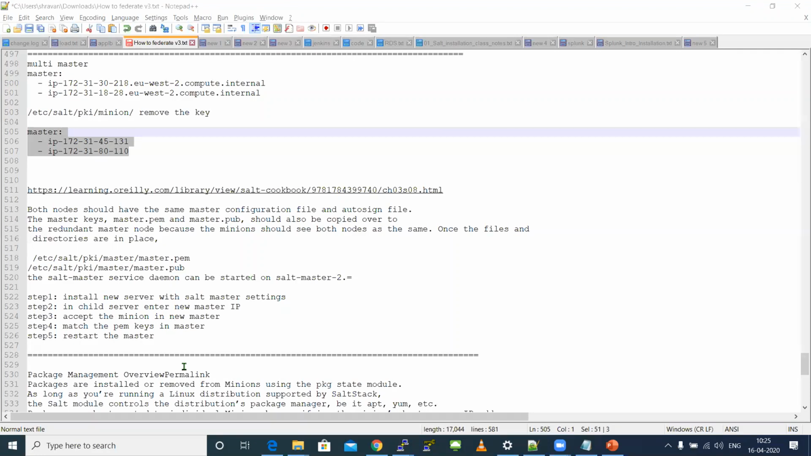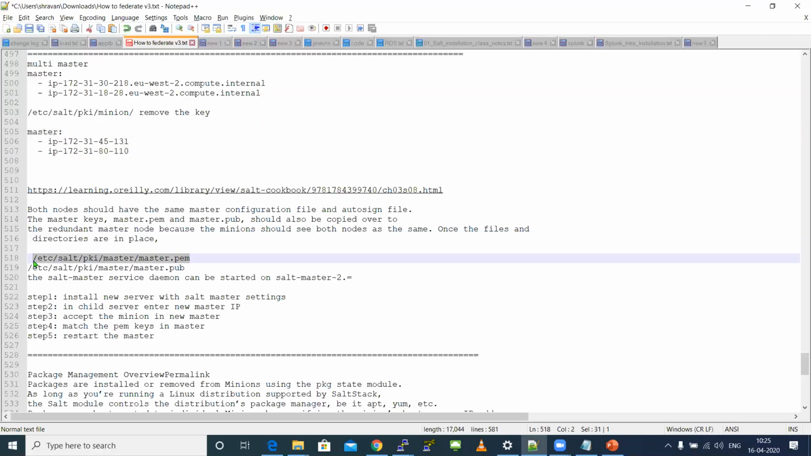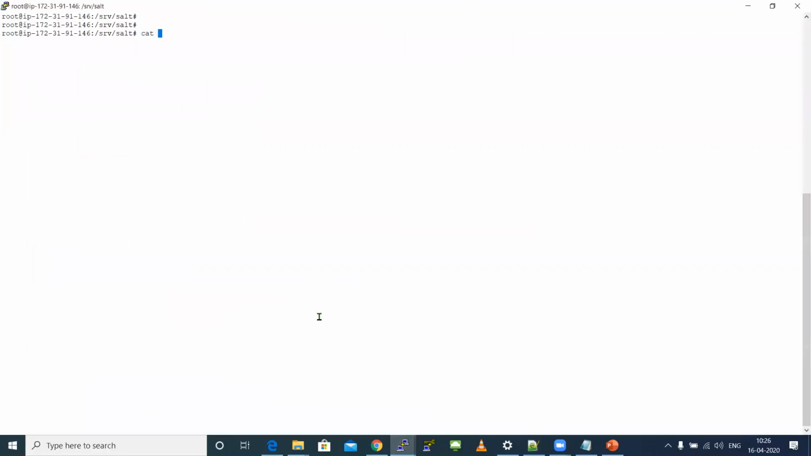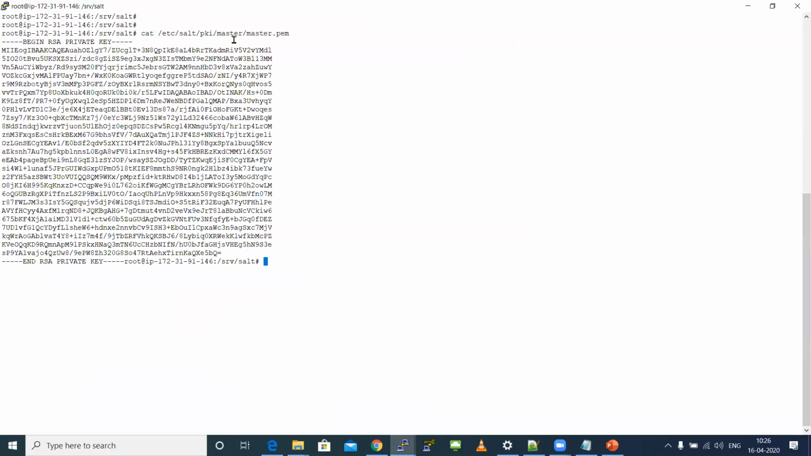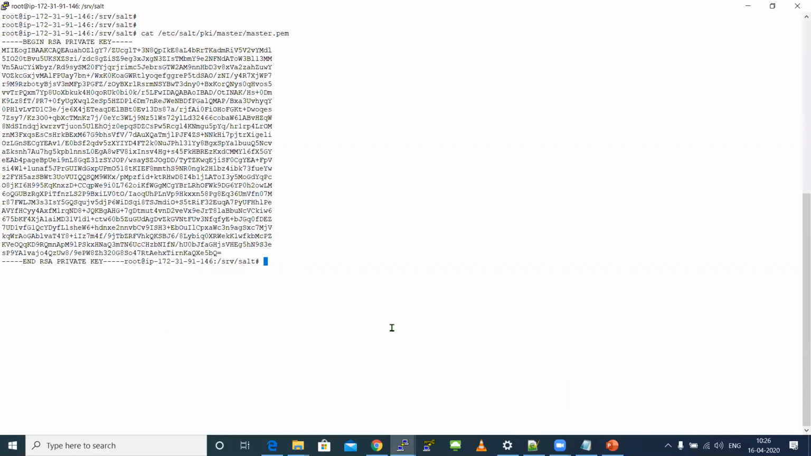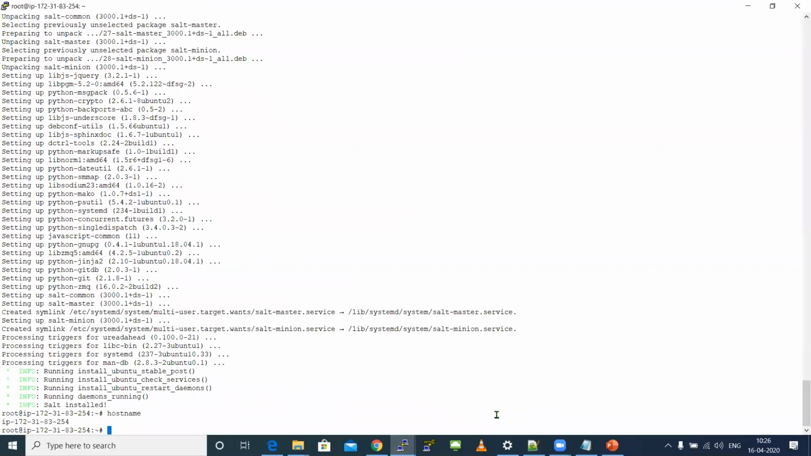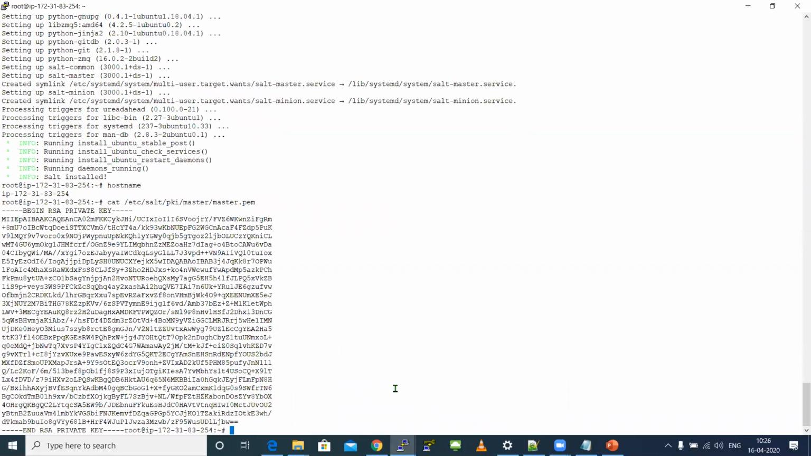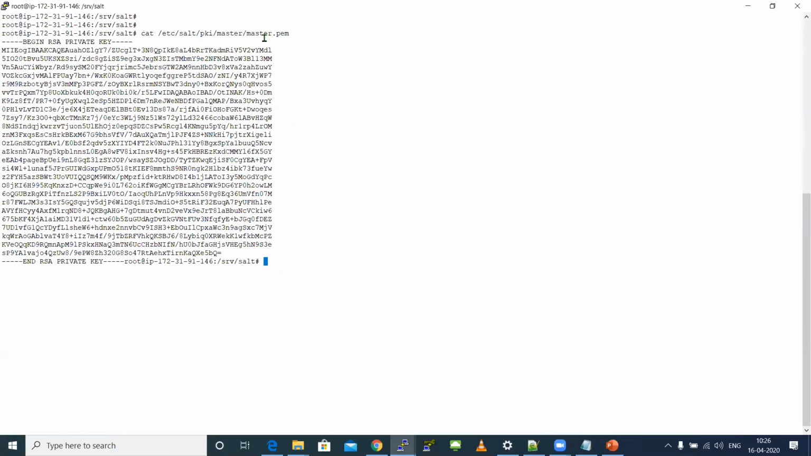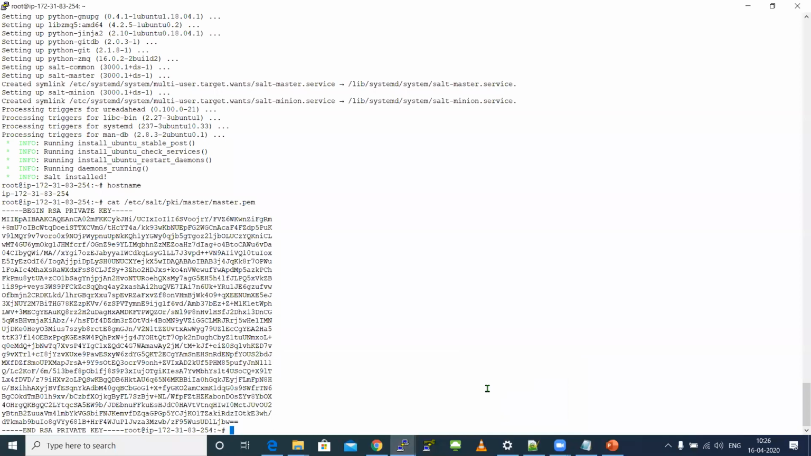And the last thing, both the masters should have the same PEM file. So search for this PEM file in your first master: cat /etc/salt/pki/master, because this PEM file will already be shared to your child. So the child will already be using this certificate. Now when I newly install the master, it will have a new certificate, so the child will face some difficulties to communicate. So what you need to do is copy this PEM file from your first master to your second master.